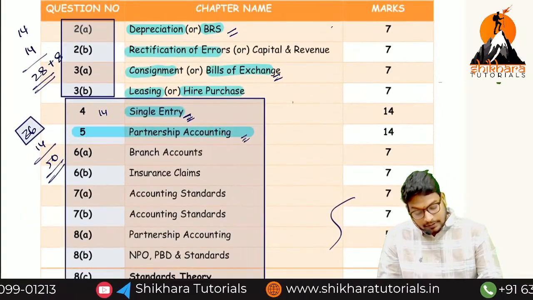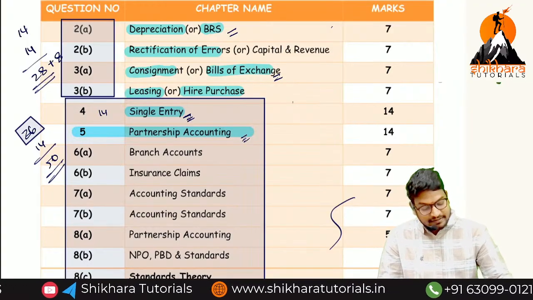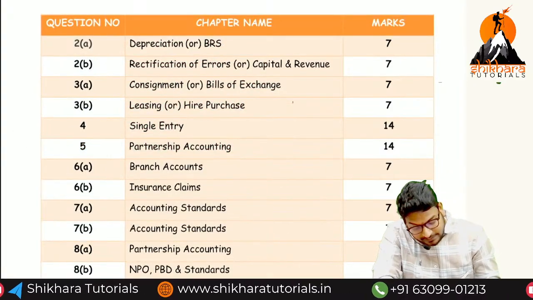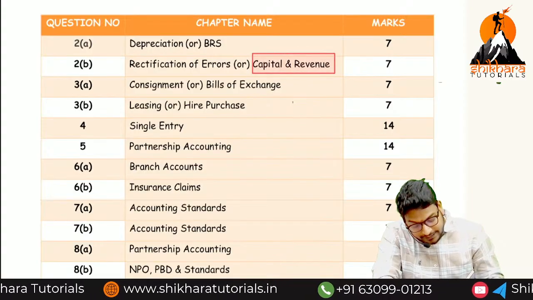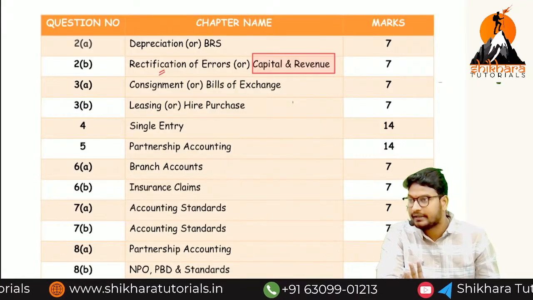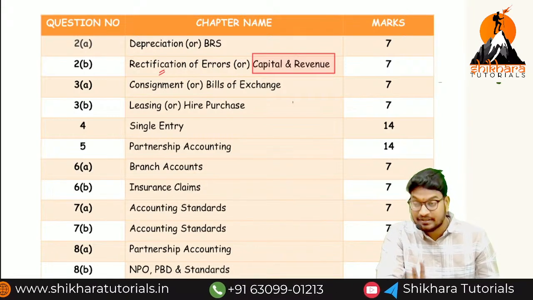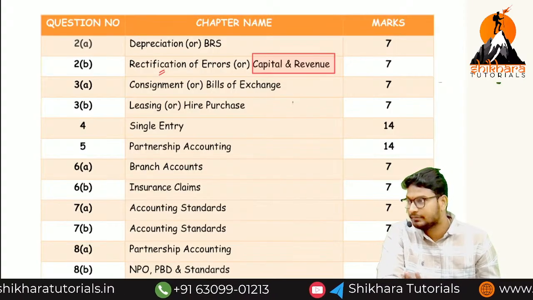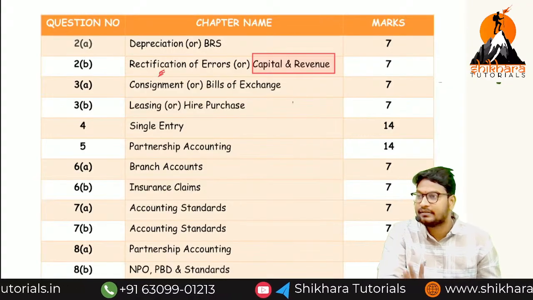So totally, which questions have we targeted? In the previous class we completed the capital and revenue transactions. Now what are we discussing? This one we have completed. So we need to target this one, but we can wait for 1 to 2 days. We can then target the rectification of errors. The people who have missed the subsidiary books have to cover that one. Subsidiary books is under class 5. If you watch that one, you can start rectification of errors. It is an easy concept.